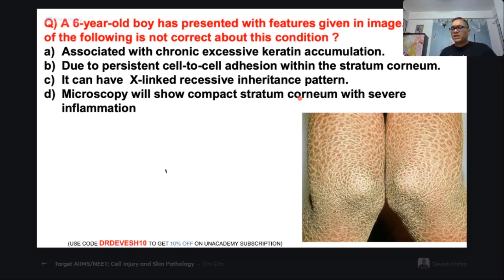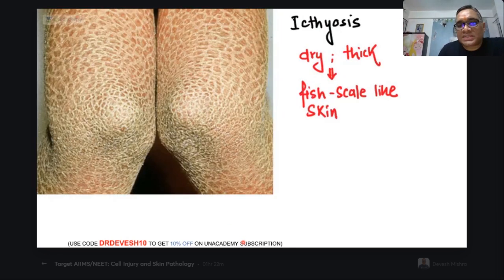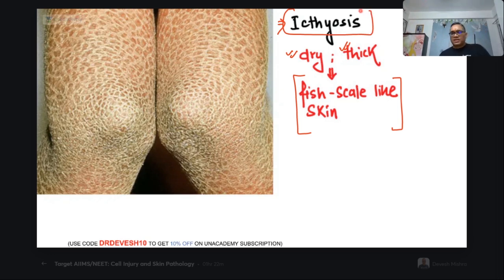So very good response. 39% of you have given me the right answer. Right. So what is this? Ichthyosis looks like a fish scale, right? Snake scale or fish scale, right? So this is ichthyosis. And in ichthyosis, what is the problem? See this, what I'm showing you, ichthyosis, and they will have dry, thick fish scale-like skin. So that is the important point about ichthyosis, right? Dry, thick fish scale-like skin will be present here, right?